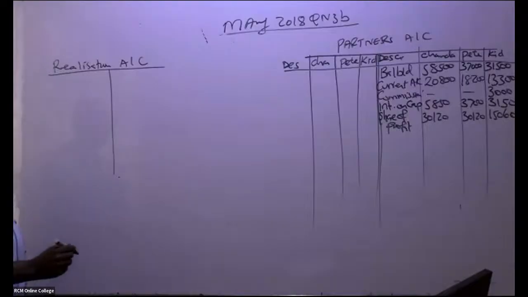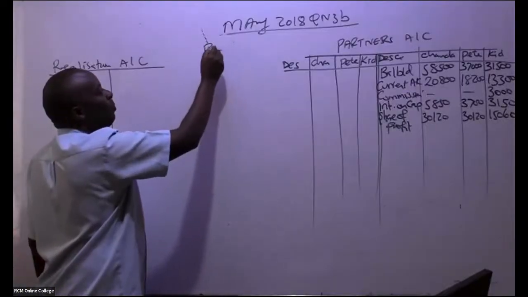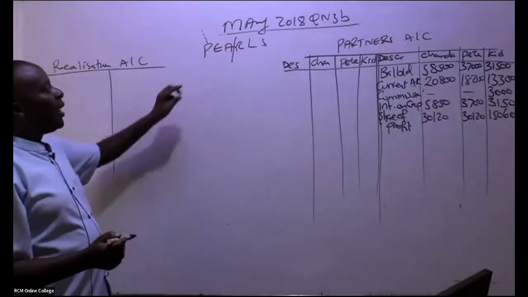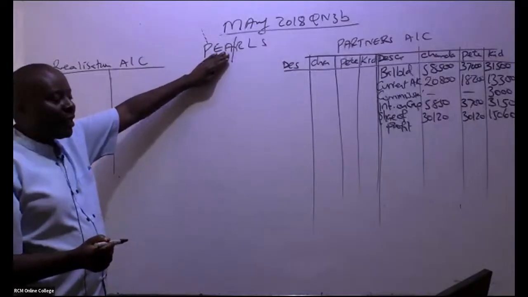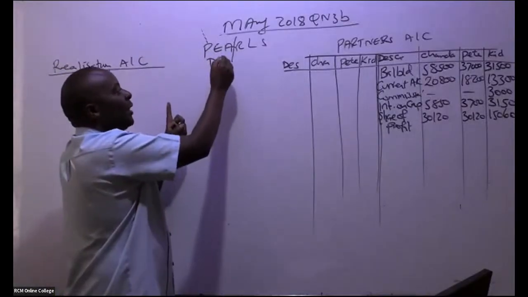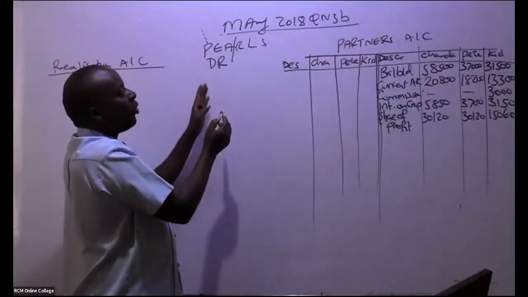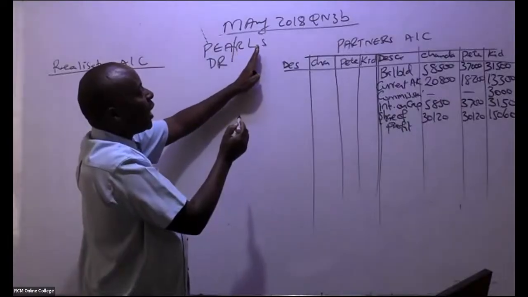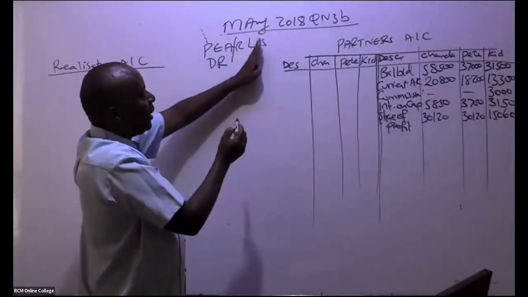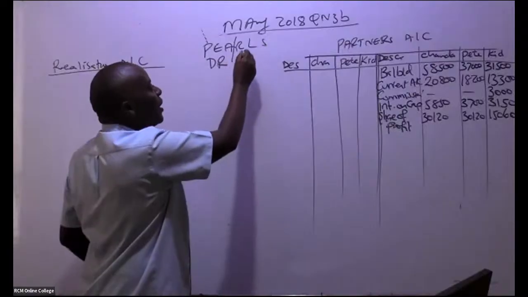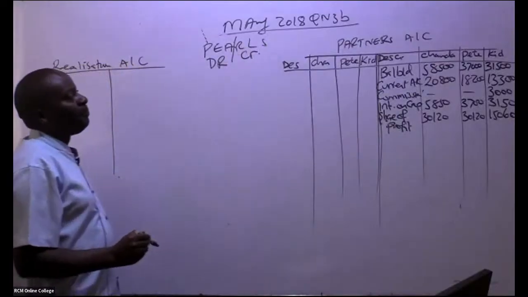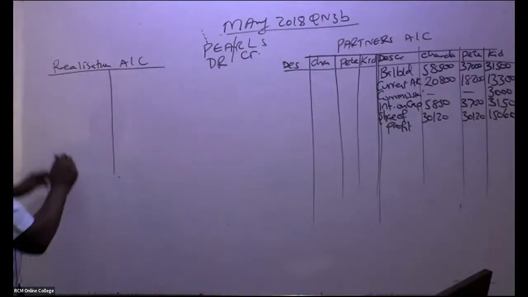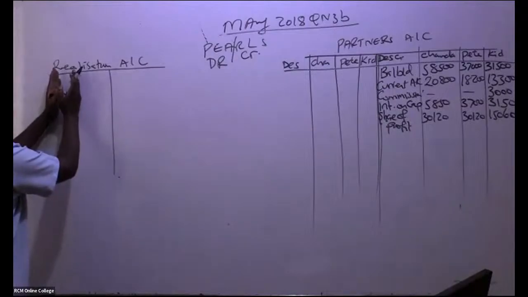Now, ladies and gentlemen, basically remember the concept of pairs. If you remember very well, pairs, we are saying purchases, expenses, assets. The 3 shall always be debited. Then we have in this case here revenue, liabilities, and the share capital. The 3 shall always be credited. So remember, my good students, here basically you are going to debit this account with all